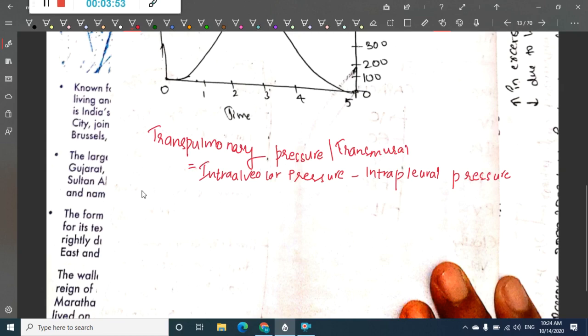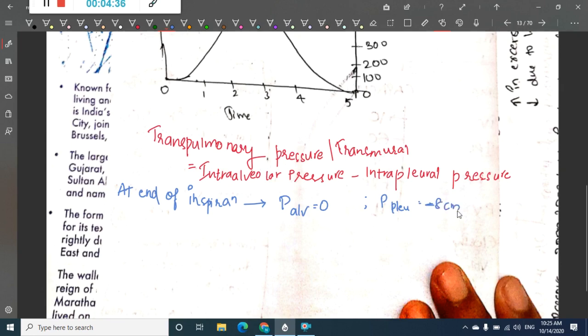What happens at the end of inspiration? At the end of inspiration, the intra-alveolar pressure is equal to the atmospheric pressure, so the pressure of the alveoli is equal to 0, because atmospheric pressure is arbitrarily taken as 0 centimeters of water. The intrapleural pressure is taken as minus 8 centimeters.